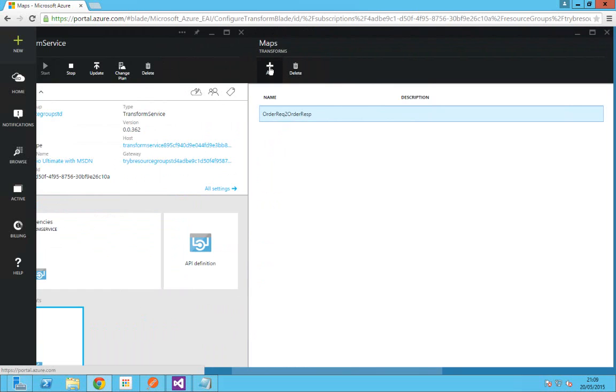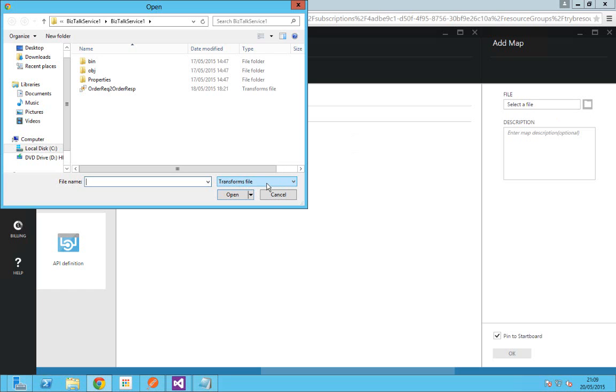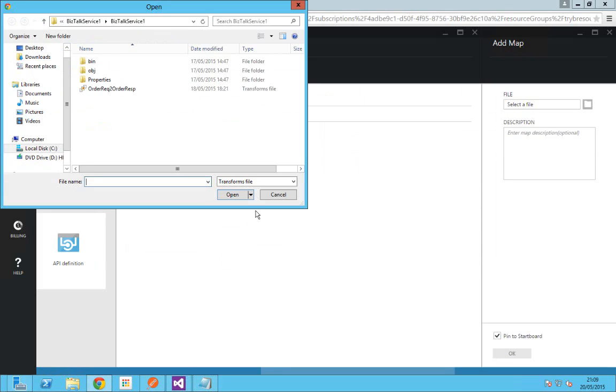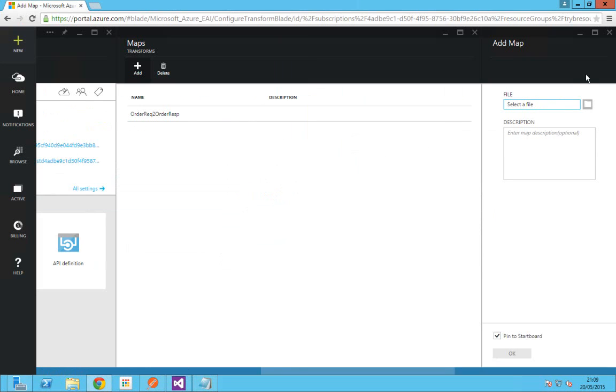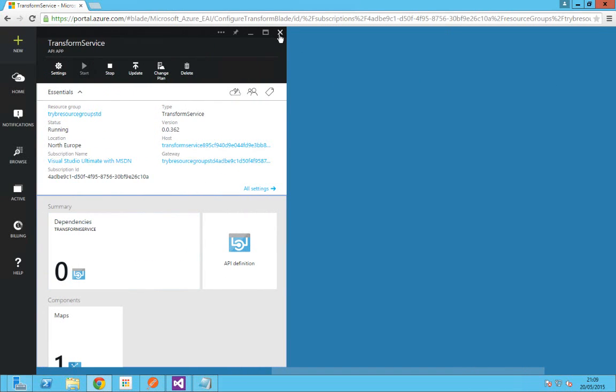Click on the add button here, where you can simply upload the transform file which we have created in this Visual Studio. The transform file here is the TRFM file, this one. Once that's been uploaded, click OK. They will be uploaded as shown here. In this case, I've already done it in order to save time.